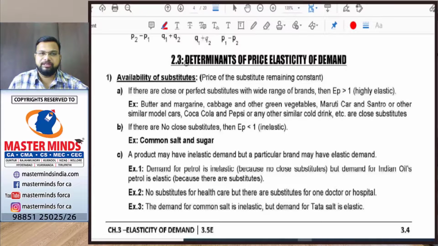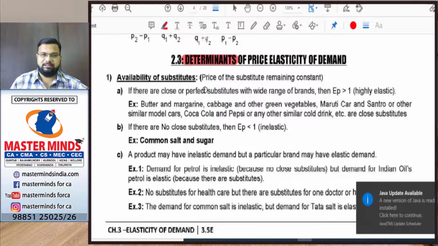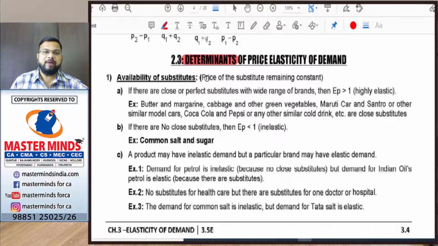Next, determinants of price elasticity of demand. What do we mean by determinants? There are several factors which affect the price elasticity of demand. That means as these factors change, the price elasticity of demand also changes. It can become elastic or inelastic. Depending on these determinants, we can define whether the price elasticity of demand will be greater than 1, that is elastic, or less than 1, that is inelastic.